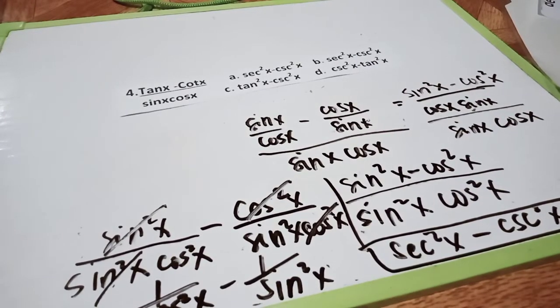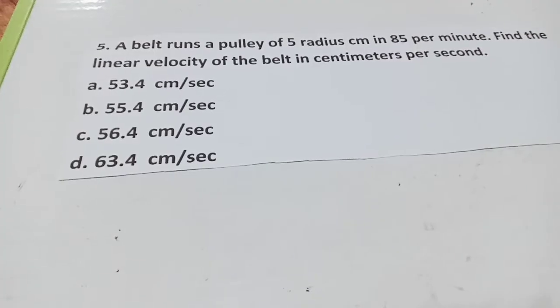That is the secret for number 4 in order to prove the identity for tangent x minus cotangent x divided by sine x and cosine x. Next: a belt runs a pulley of 5 centimeter radius at 85 revolutions per minute. Find the linear velocity of the belt in centimeters per second. Take note, guys, this is a very long problem. First, you need to find the angular velocity of the pulley in radians per second. How do we do that?